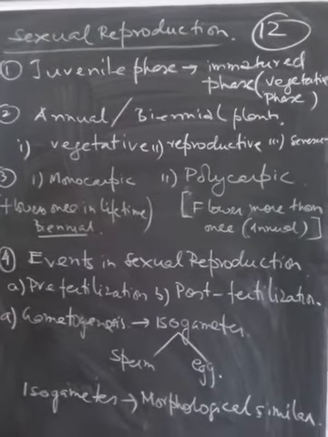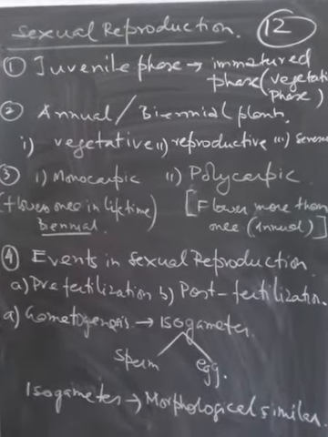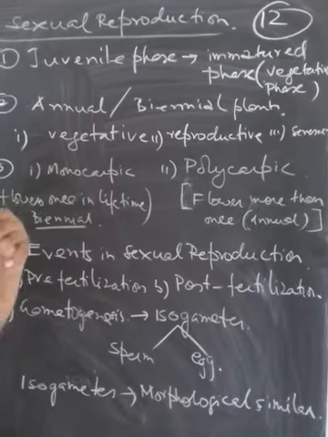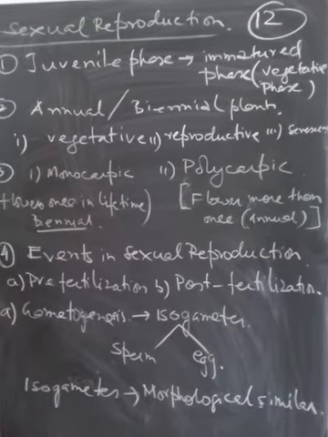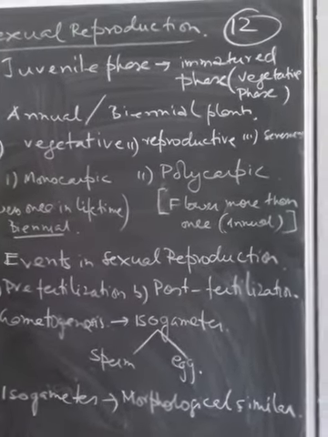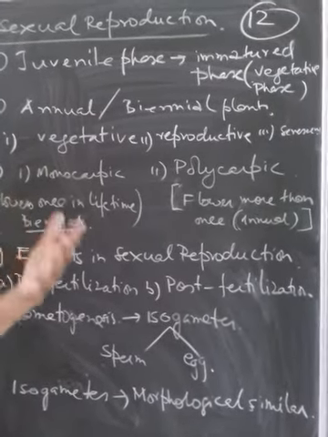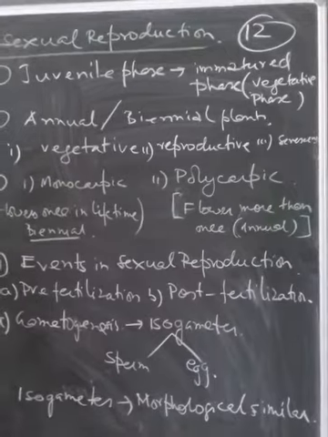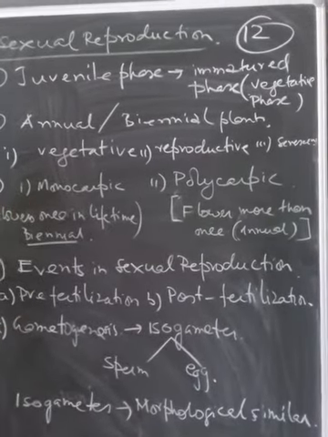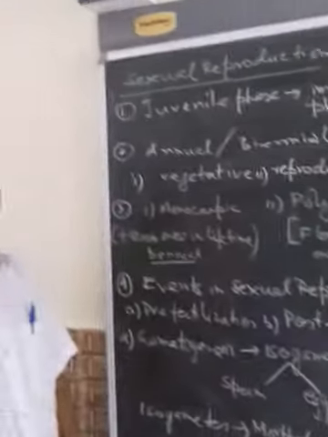Annual plants are those plants which usually produce their flowers and fruits, and the seeds are formed, and then these seeds can grow into the next plant in the next year. It means they complete their whole life cycle in 1 year.